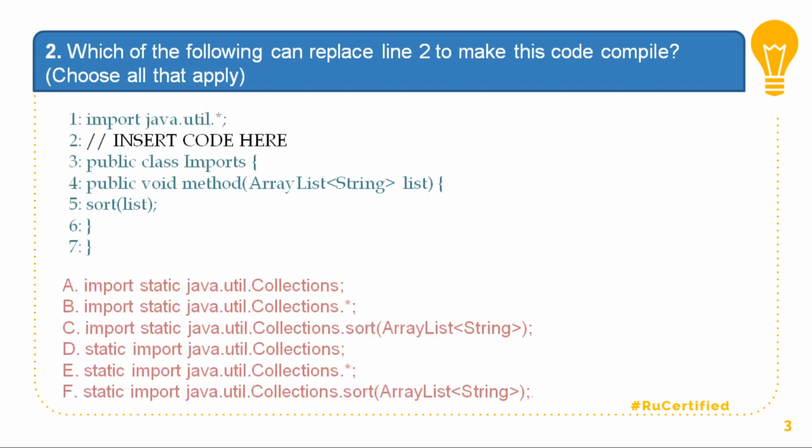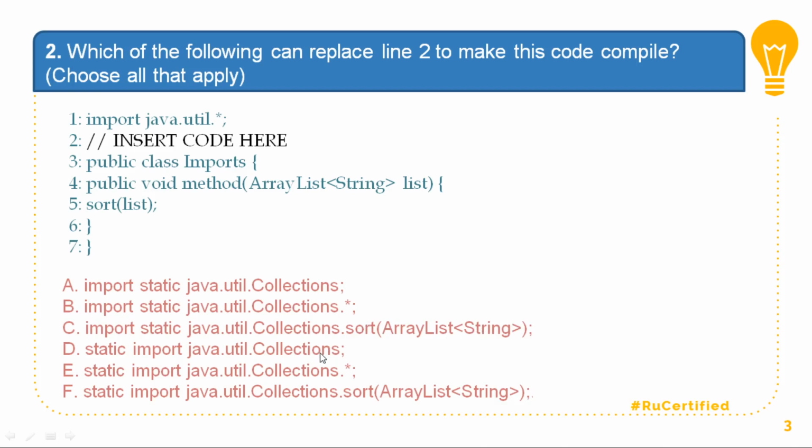So based on that, if I try to discuss, then option A is importing a class rather than a method, which is incorrect. Option B says Collections dot star, which is correct. Option C says Collections dot sort in brackets arguments, but arguments don't form any import statement, so C is wrong.